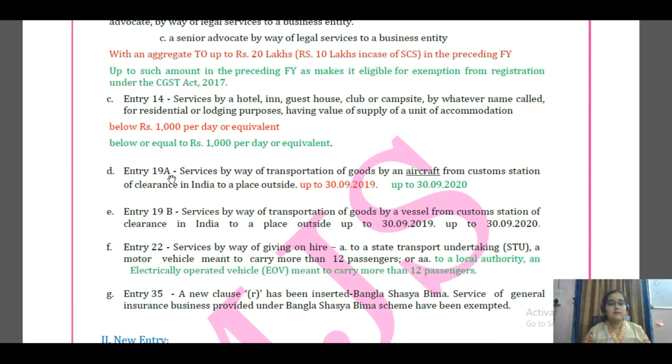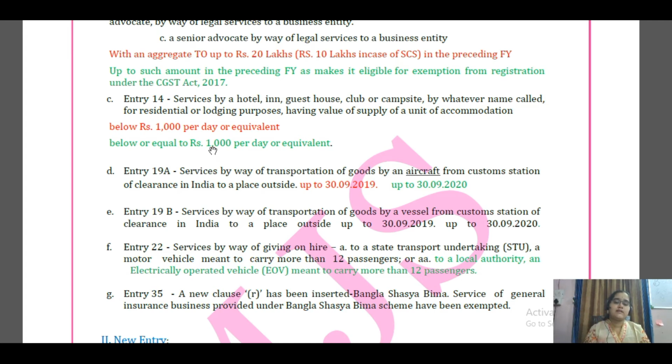Then entry 19A. I think many people will remember this because of the time limit. The A you can take for aircraft. So, services by way of transportation of goods by an aircraft from a customs station of clearance in India to a place outside India.